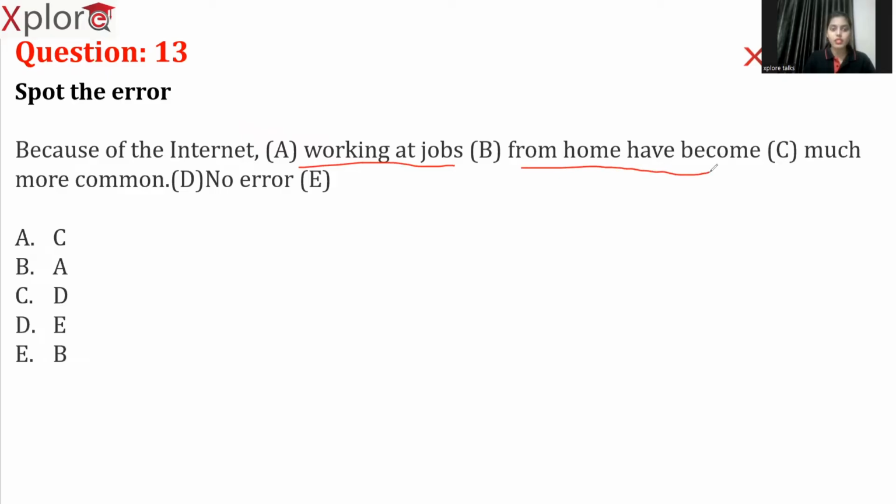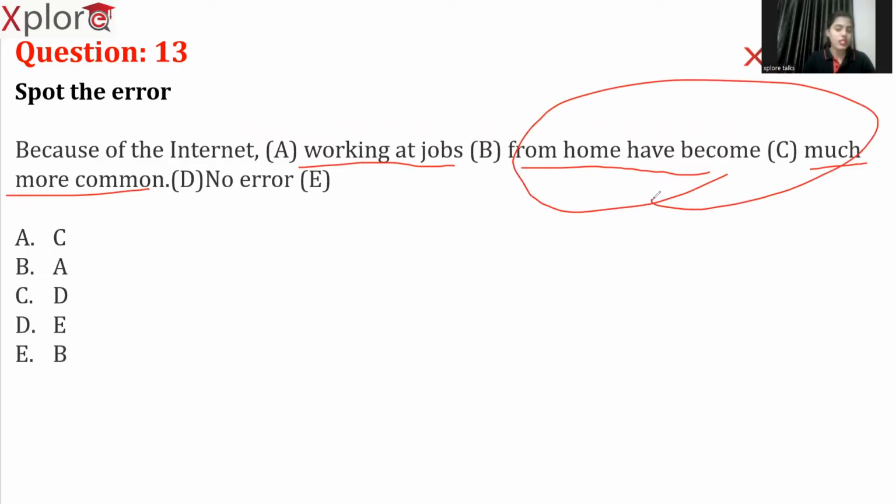From home have become much more common. Now, let's see much more common. So this is a general term that we use in our spoken English. So this is also correct. So where is the mistake? The mistake is in this part C. And what is that mistake?